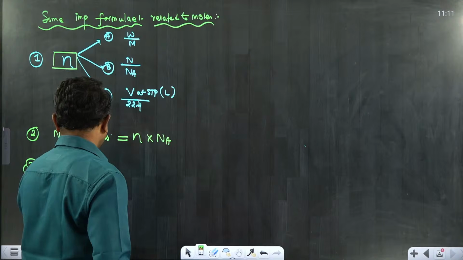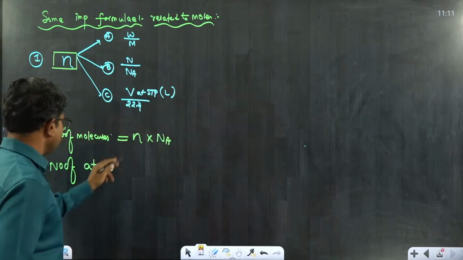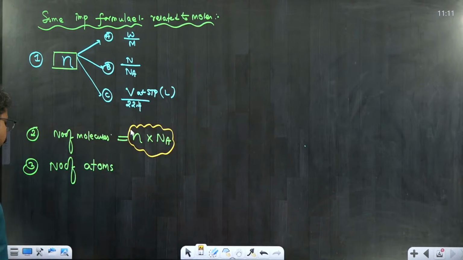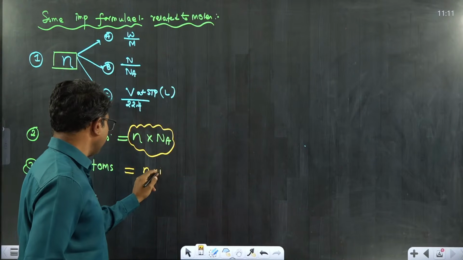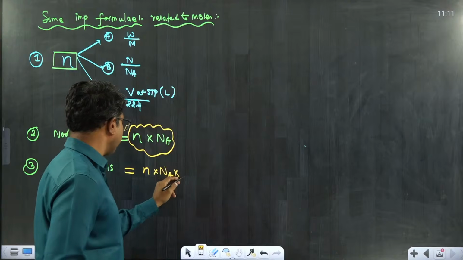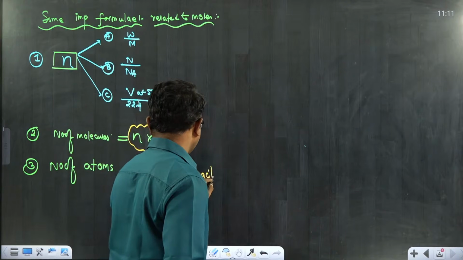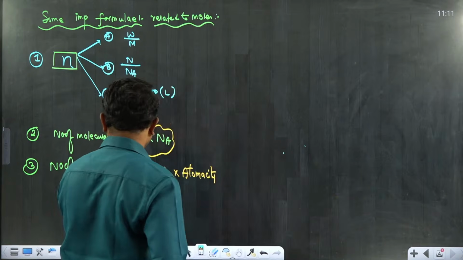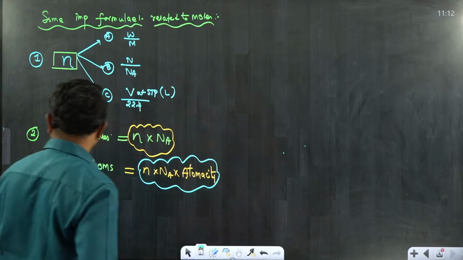Hereafter, anything which they have given or which they are asking is interrelated with the number of molecules. For example, if they are asking number of atoms, just multiply the number of molecules with the atomicity of the given molecule. Atomicity is the most important formula based on which questions were given many a time.